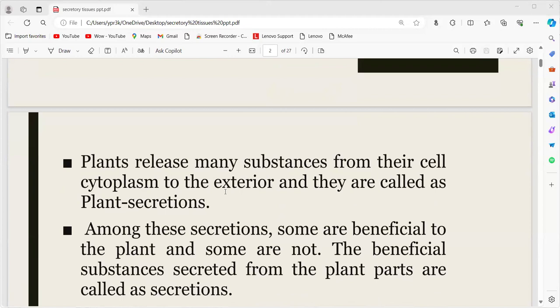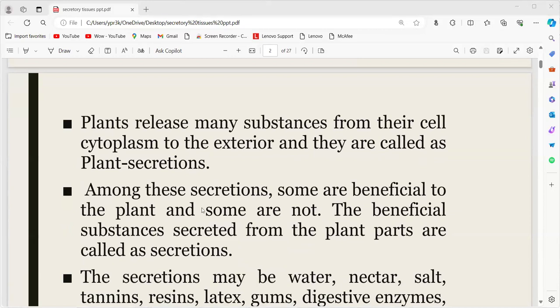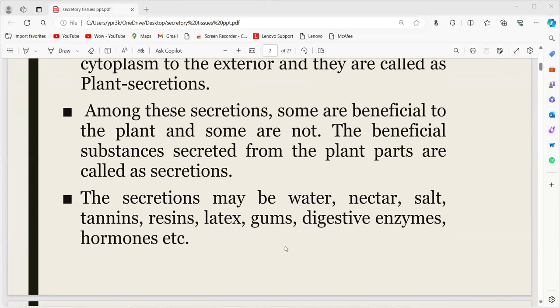They are called secretory cells. Among these secretions, some are beneficial to the plant and some are not. The beneficial substances which are secreted from the plants are called secretions. The secretions may be water, nectar, salt, tannins, resins, latex, or gums, and digestive enzymes and hormones, etc.